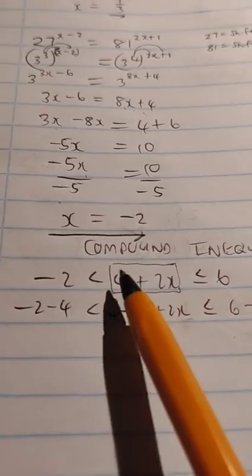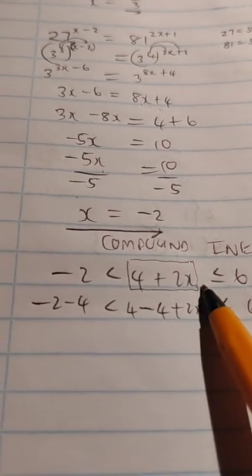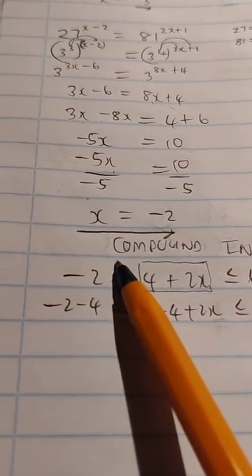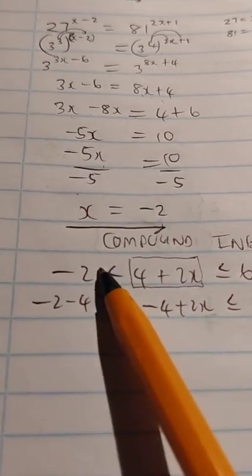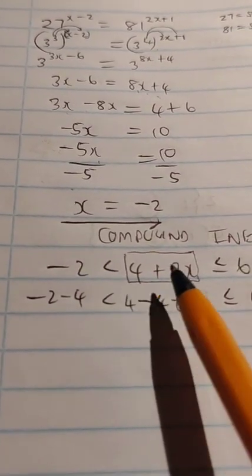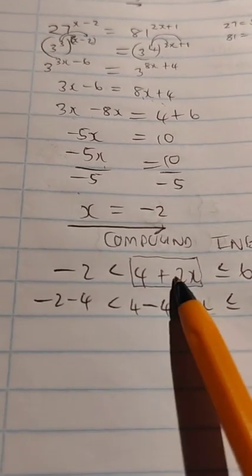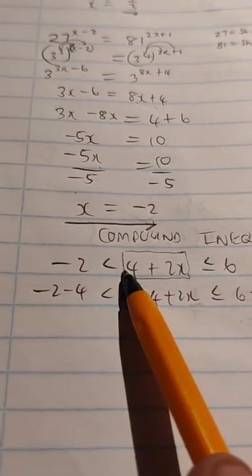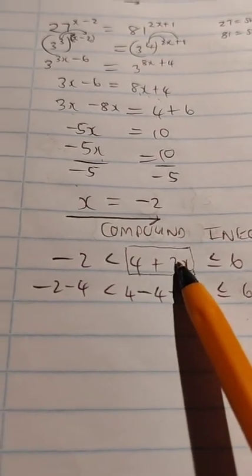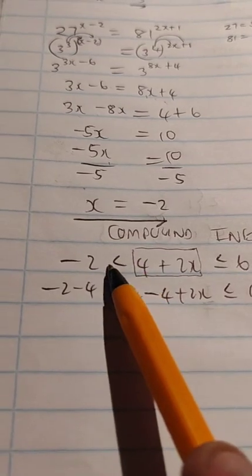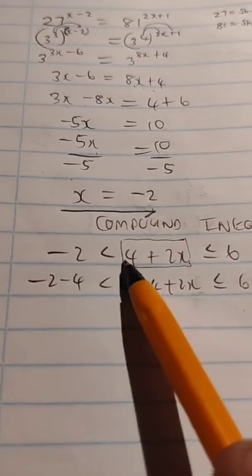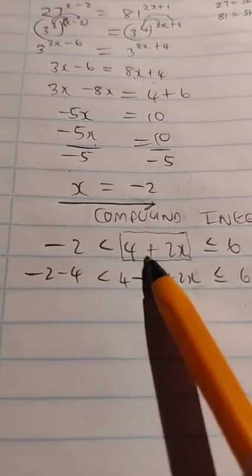It's saying 4 plus 2x is greater than. If you are reading this from the middle to the left and then to the right, please listen to what it's saying. 4 plus 2x is greater than -2.